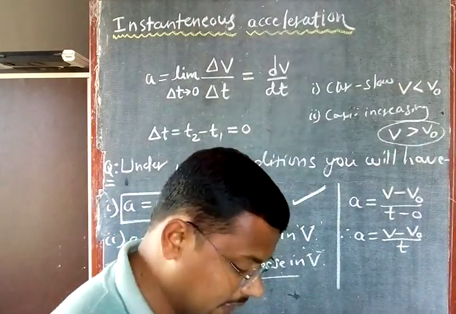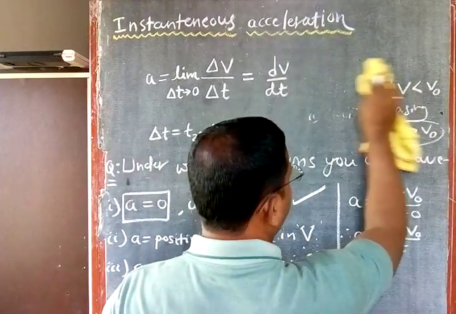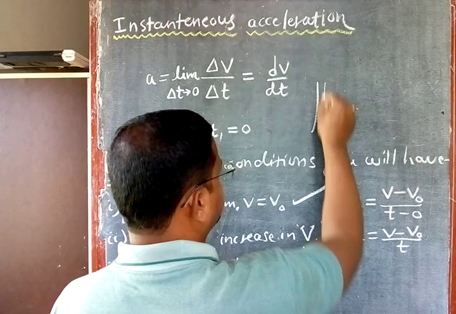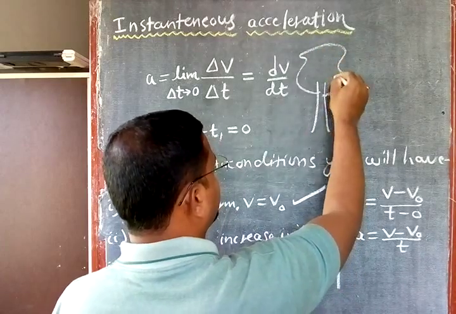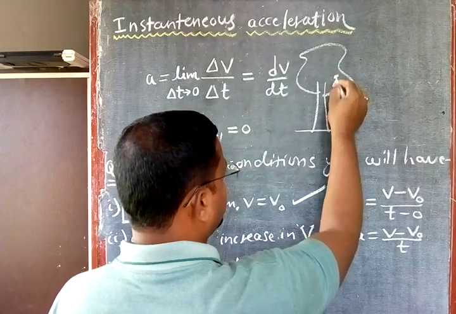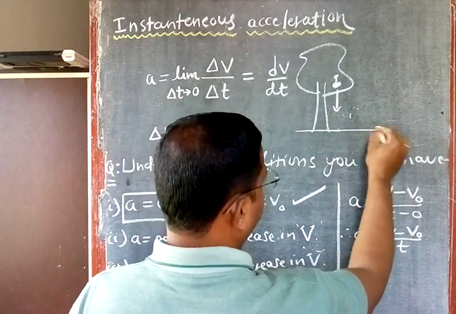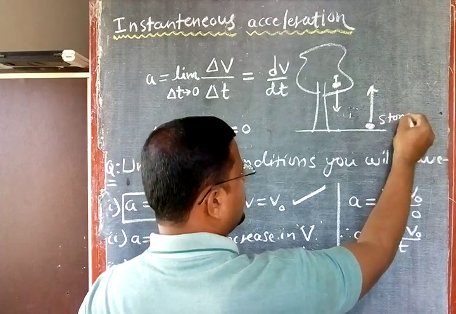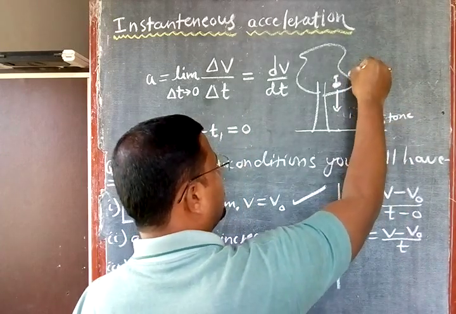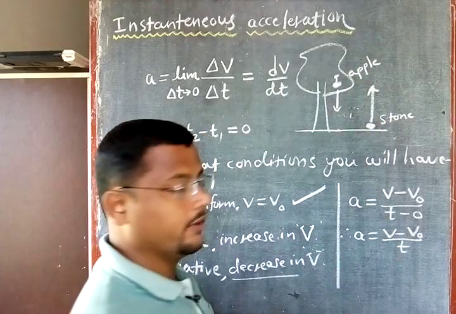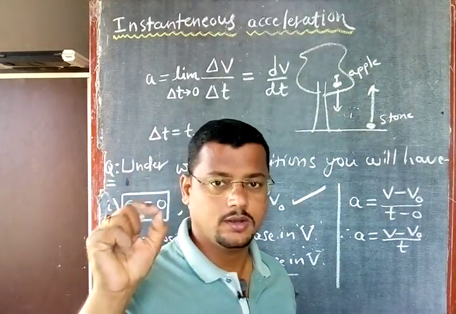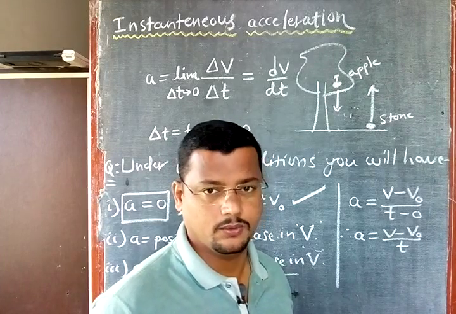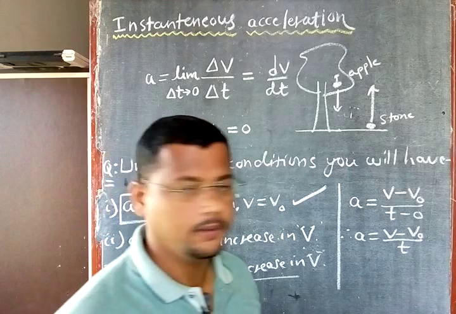The car's example is done. I have seen the example of the car. Now I will take the example of the apple falling down. We have seen this already. Here we have one apple, and this apple is falling down. And one more example here: this is the stone, and the stone is moving up. My question is where acceleration is negative and where acceleration is positive. You have to think properly.